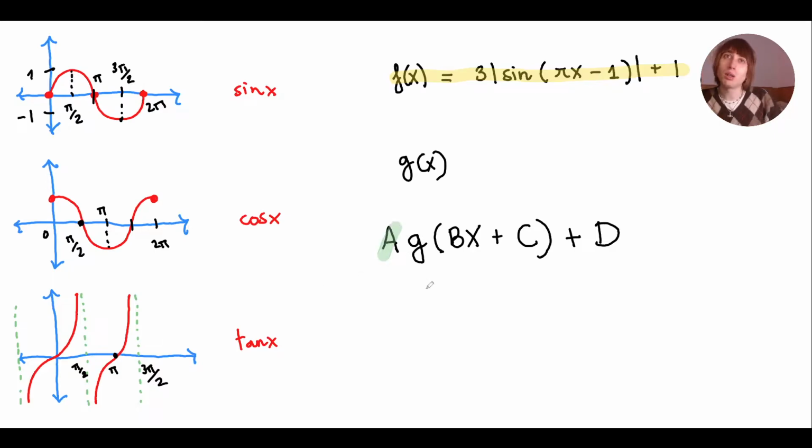This number vertically stretches the function. So if there's a 3 there, every point gets multiplied by 3. So it's vertically stretched. The b right there stretches the function horizontally like this. The higher the number, the more it gets stretched horizontally. This one translates the function horizontally.